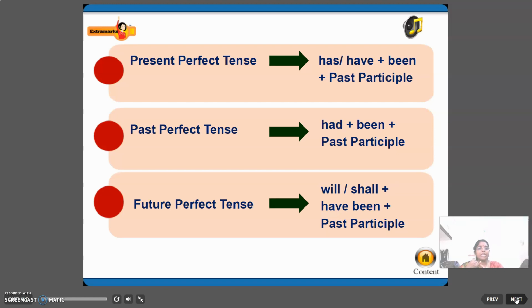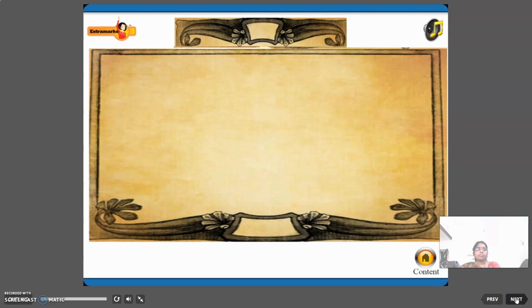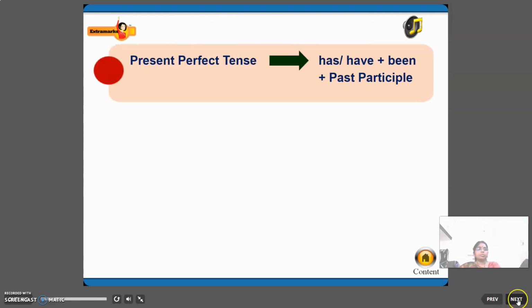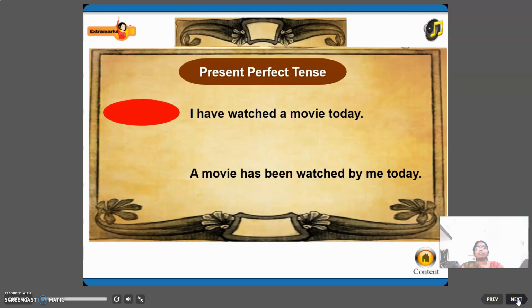Has or have been past participle, had been past participle, will or shall have been past participle, the perfect tense.